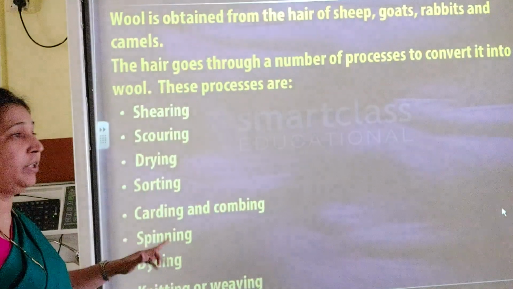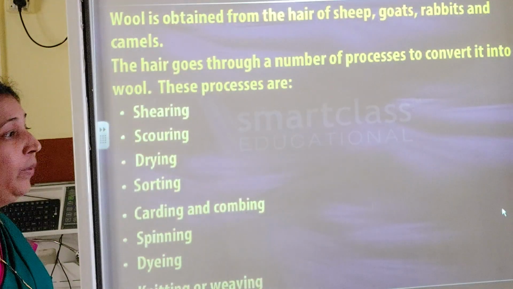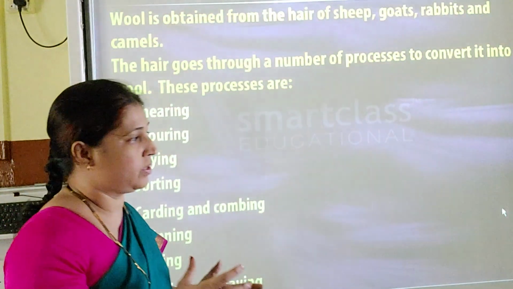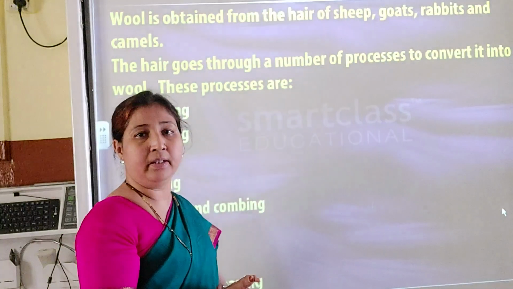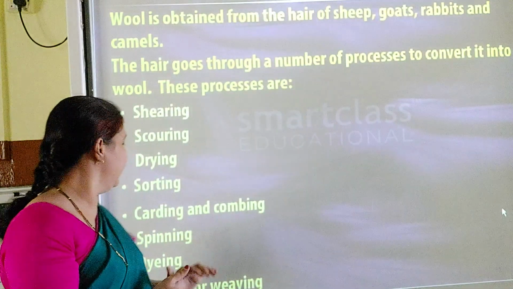Then sorting. In this also some sheep are good. I said selective breeding, where only the selected sheep are used for making the wool. So here the sorting out will be done in this way.